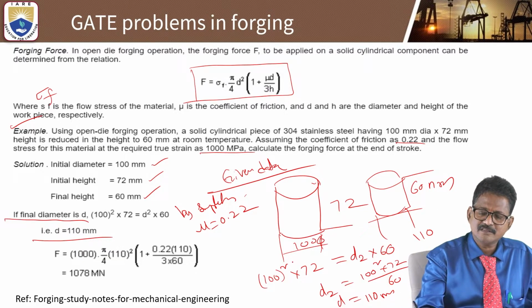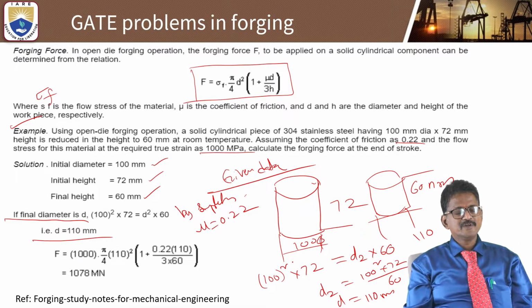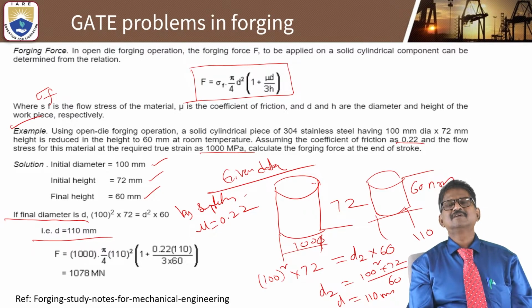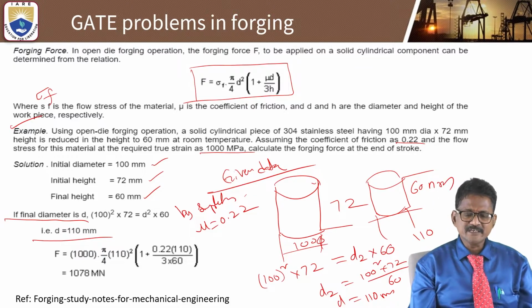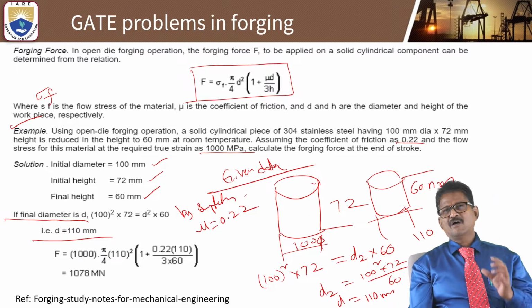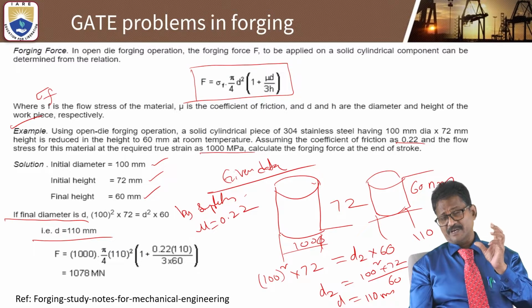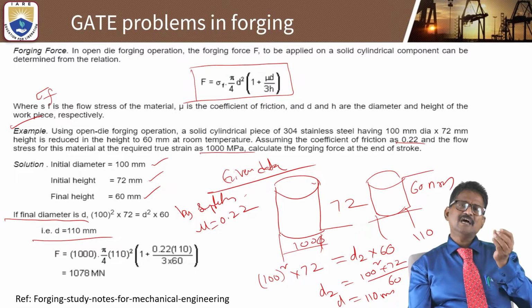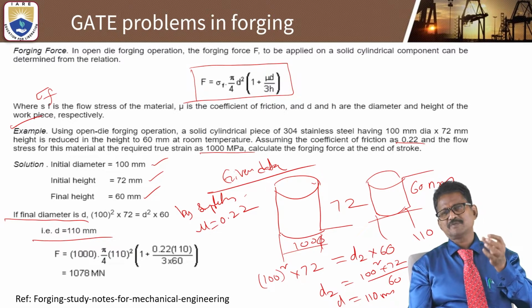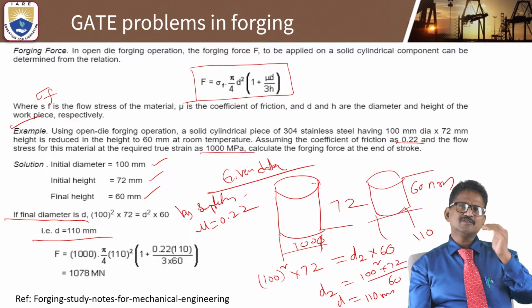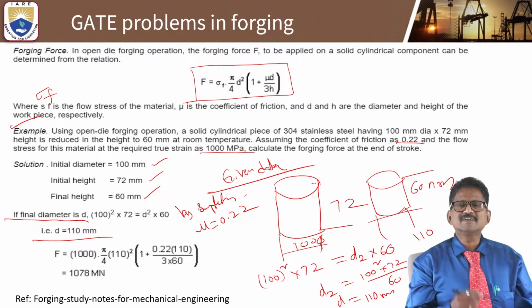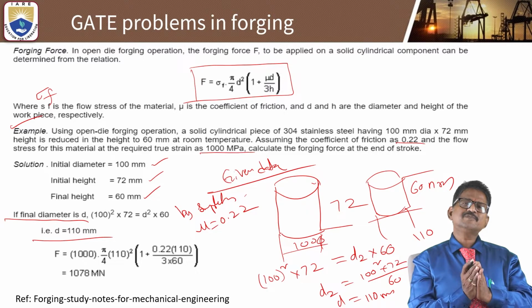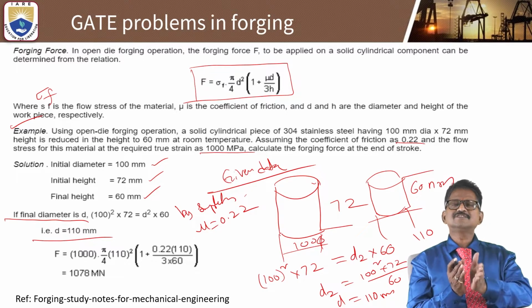So this is the important formula to discuss and to determine the forging force. Students, in basic manufacturing processes, formulas are given at the end of the topic. Make a note that wherever formulas are available, first list out what the formulas are. The concept is simple: force is equal to stress into area.